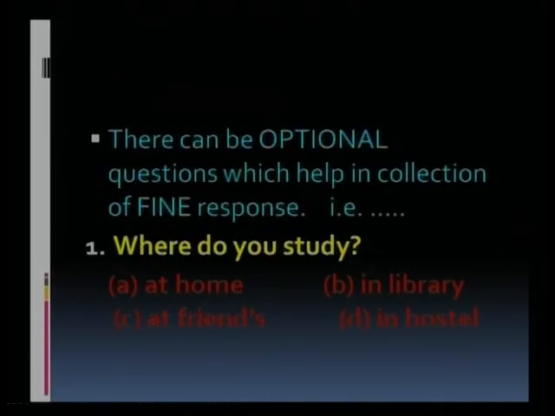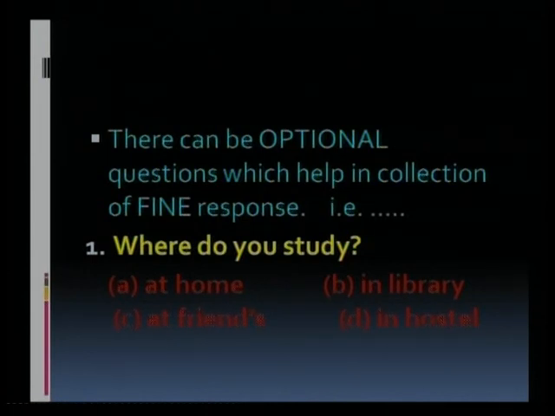There can be optional questions which help in collection of fine responses. Where do you study? Now, see the question, where do you study? There can be many options, not 1 or 2 or 3, there can be many.